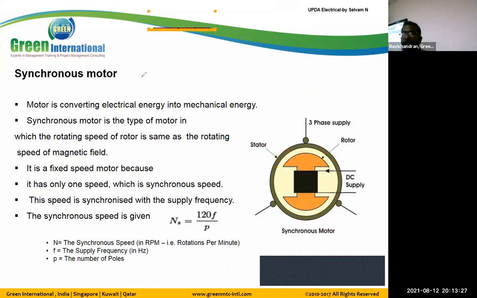So in the synchronous motor, the mechanical energy output is at synchronous speed, exactly synchronous speed. In the asynchronous motor, the speed does not equal the synchronous speed. Either increase or decrease, it is always less than the synchronous speed. So induction motors are always less than the synchronous speed.